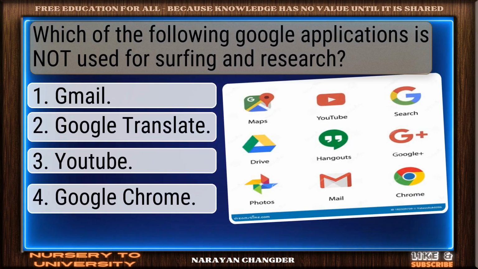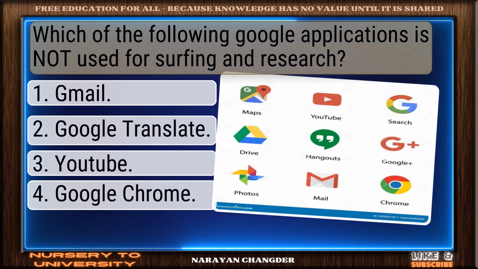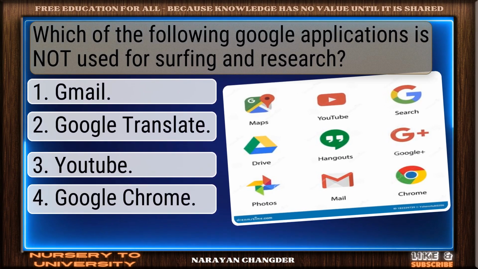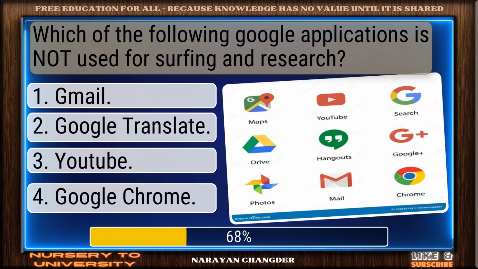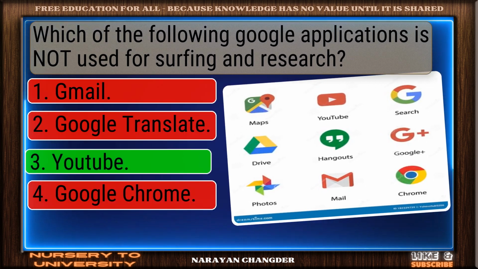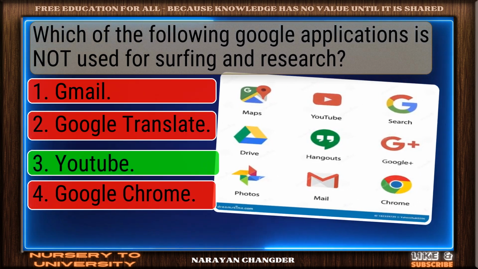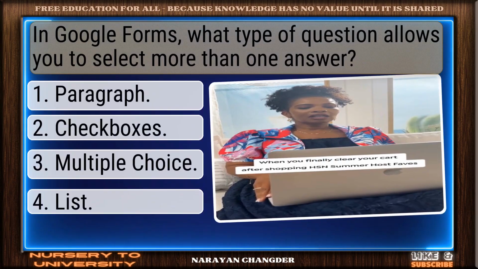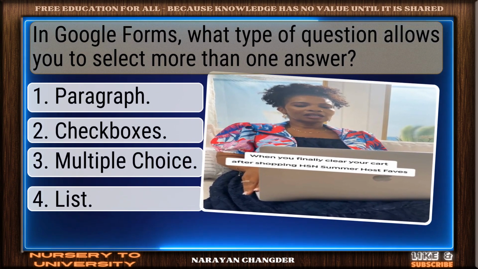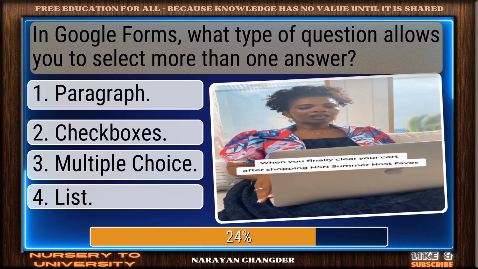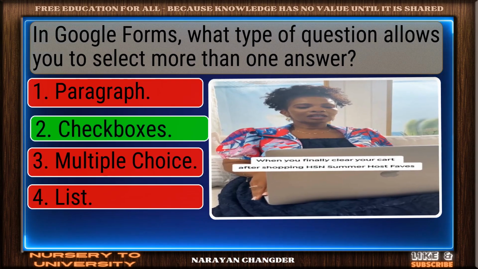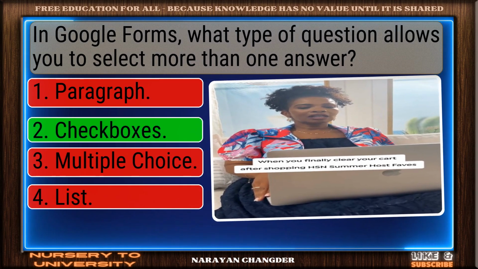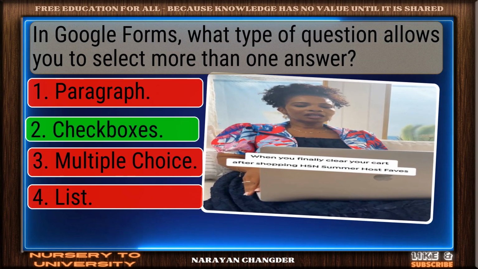Which of the following Google applications is not used for surfing and research? Solid response. YouTube is a valid choice. In Google Forms, what type of question allows you to select more than one answer? Clear logic. Your choice checkboxes is sound.